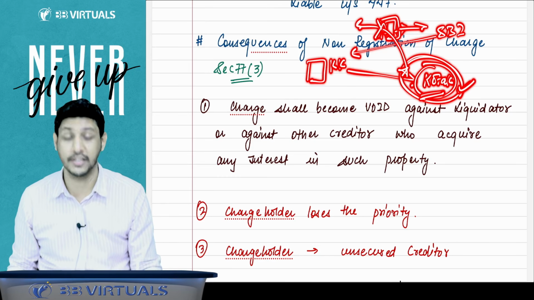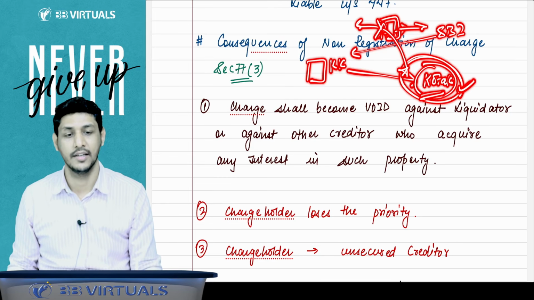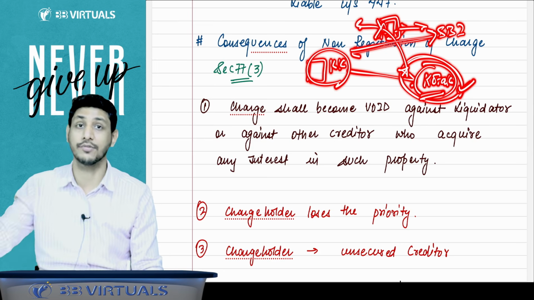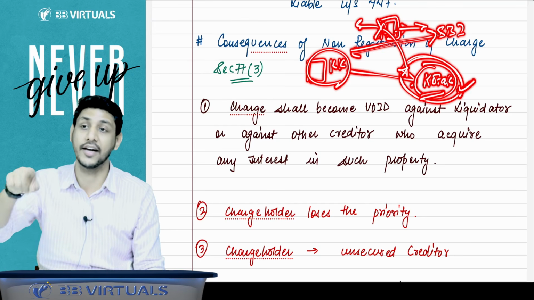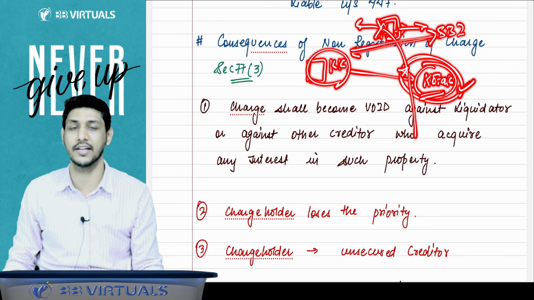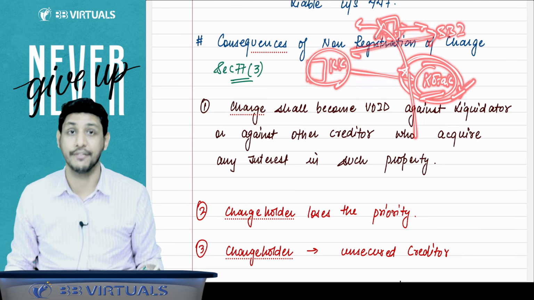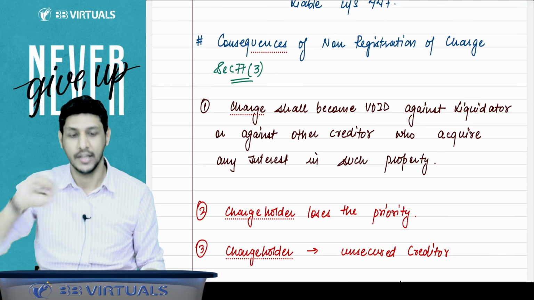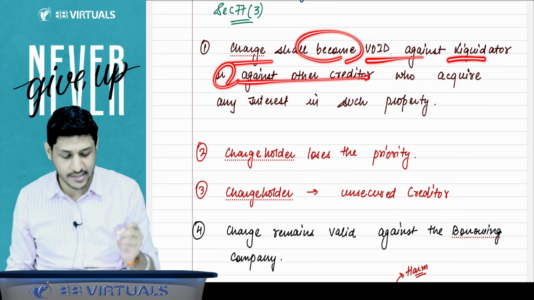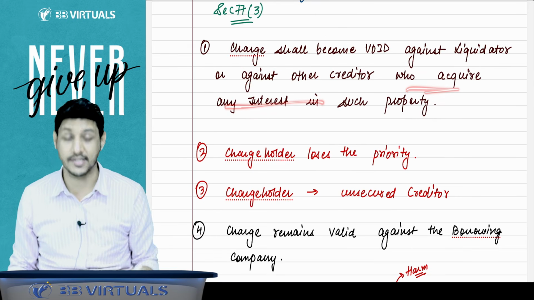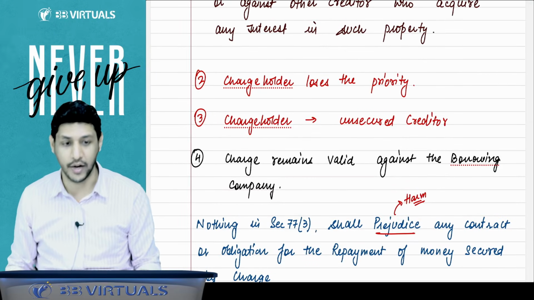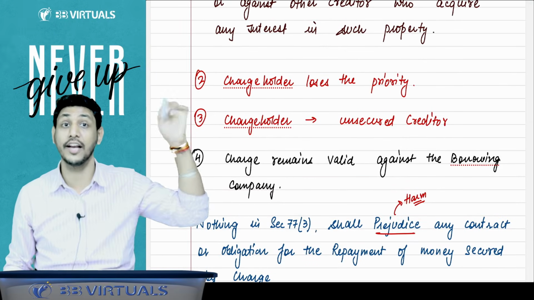Kotak Bank will have the priority over that asset, because the company created the charge in favor of SBI, but the charge was not registered. Later on, the company created the charge in favor of Kotak Bank on the same asset, and that charge was registered. So Kotak Bank will have the priority over that asset. That is written over here: the charge shall become void against the liquidator or against the other creditor who acquired an interest in such property. The earlier charge holder loses the priority and will be reduced to the level of unsecured creditor.